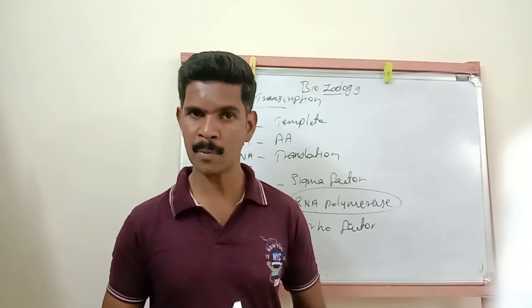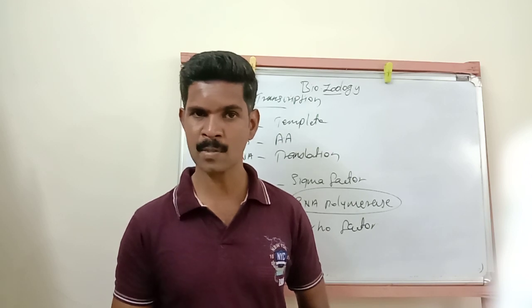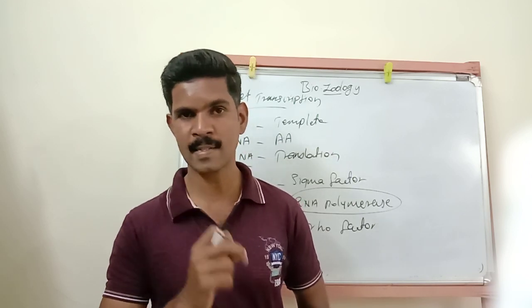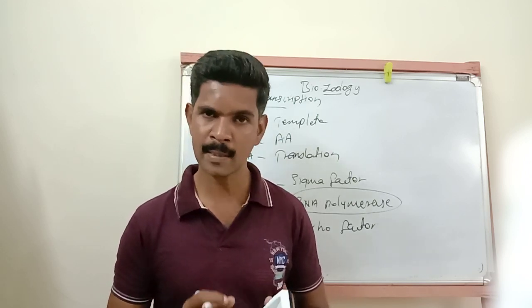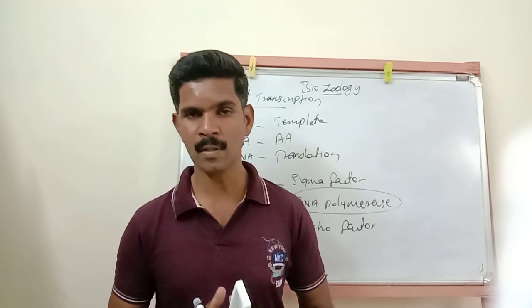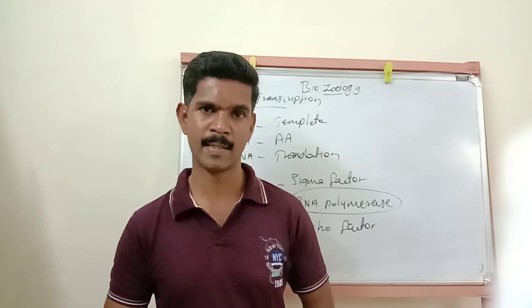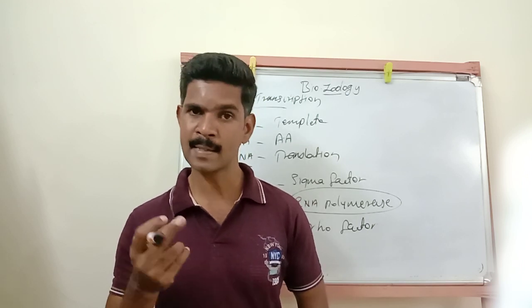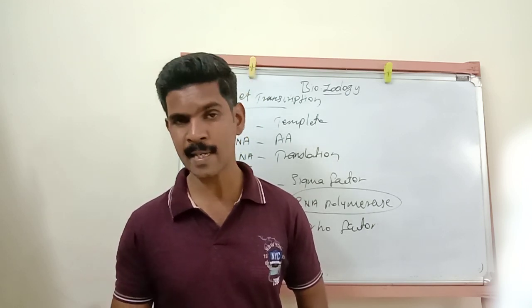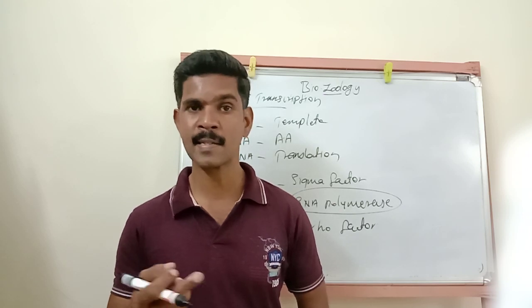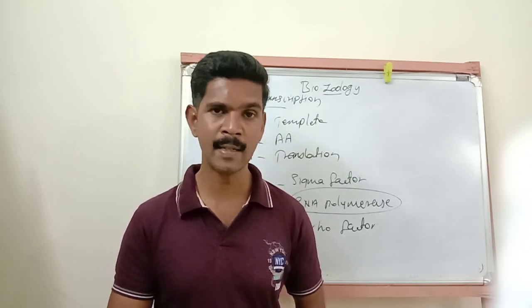In our body cells, first the transcription process takes place, and only after that the translation process takes place. But in bacterial cells, both processes take place simultaneously. Sometimes the translation process, the second process, takes place earlier than the transcription.